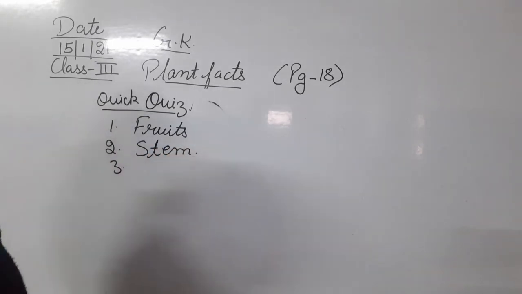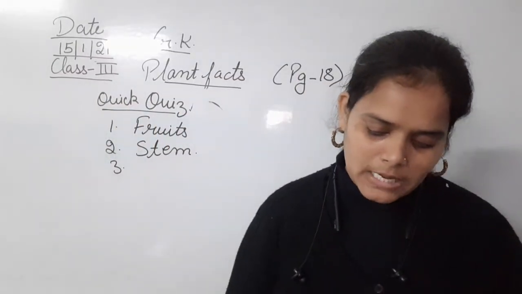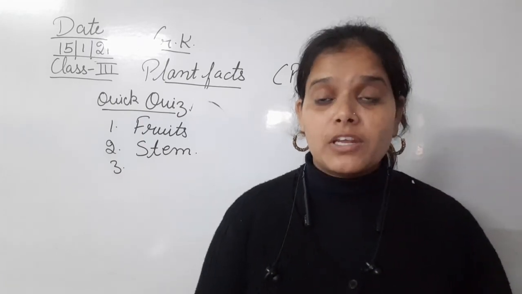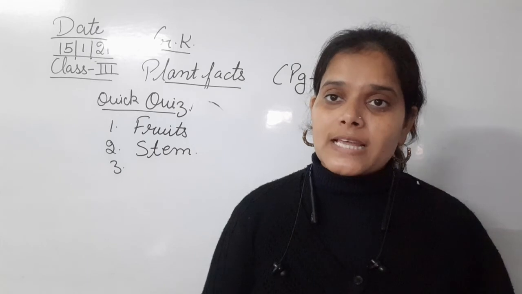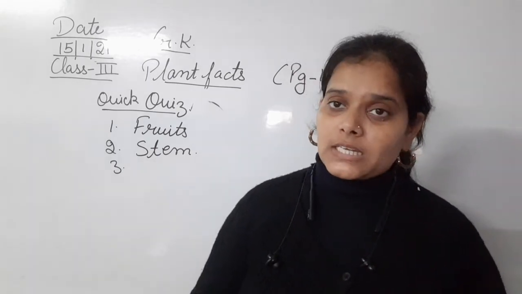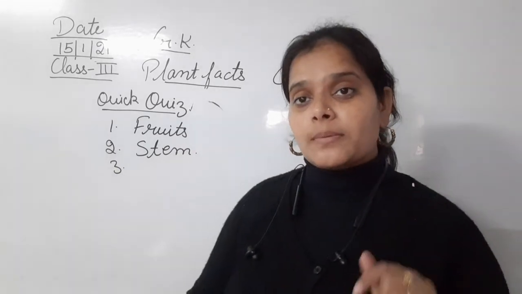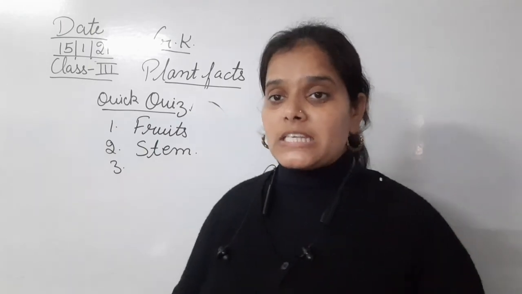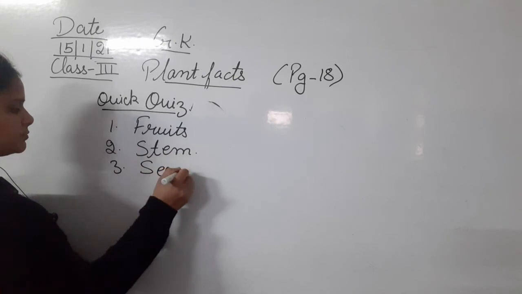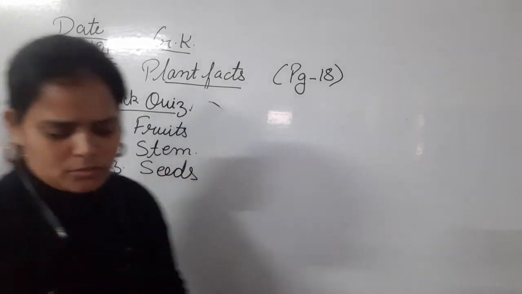Okay, third one. Name the part of the flowering plant which helps it to grow a new plant. In the flowering part of any plant, which part is it from which another, similar plant can also grow? That is the seed. So you can grow a similar plant with the help of the seed of that plant. So that is seeds. Clear?